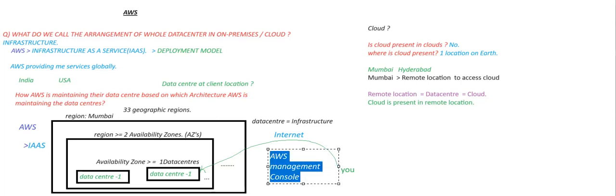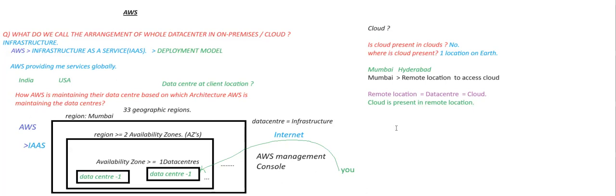By using this AWS management console, we can connect to the resources provided by AWS. They provide us this console to manage the resources and services which we want to use in this AWS cloud.